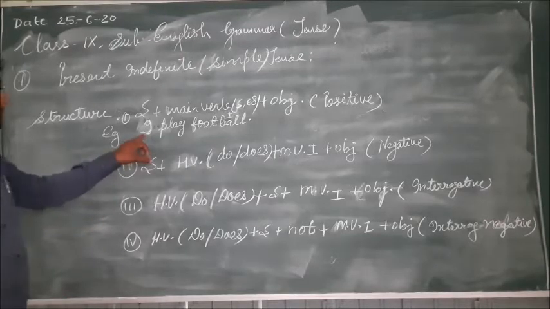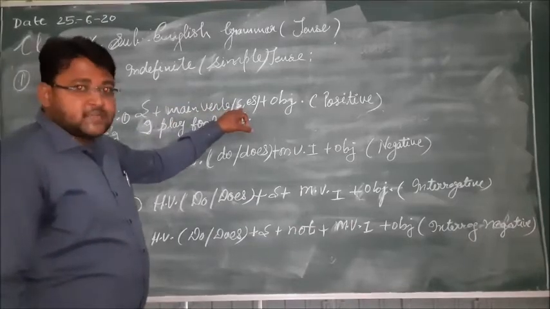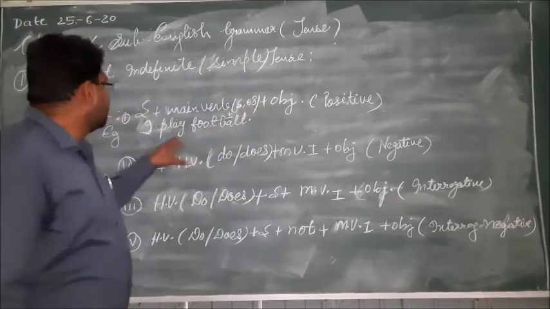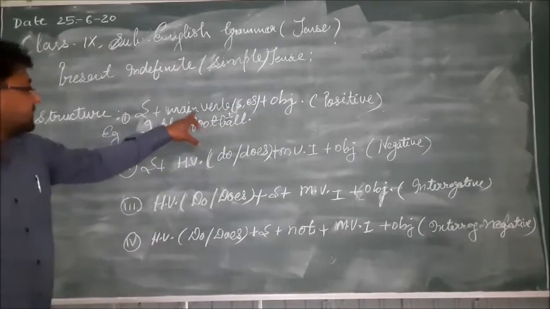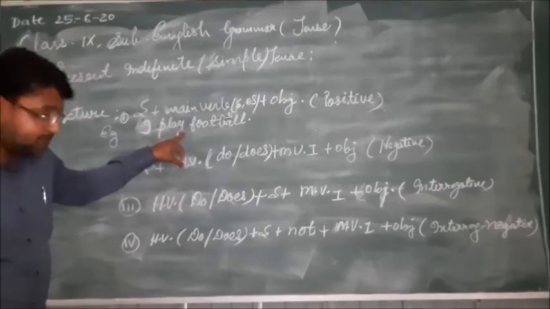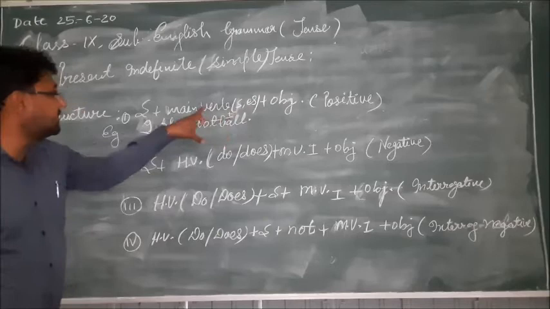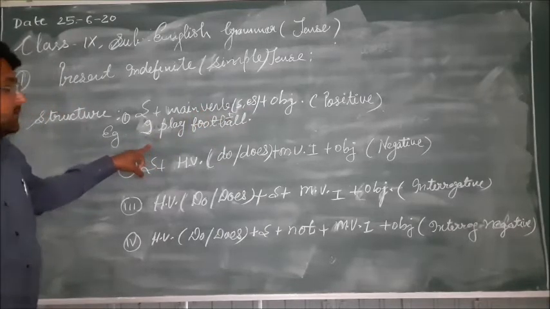As I told you, subject, main verb, according to the subject s or es is applied, and then object. If the subject is plural, we use the main verb in its root form. If the subject is singular, we apply s or es to the main verb to make the verb singular.